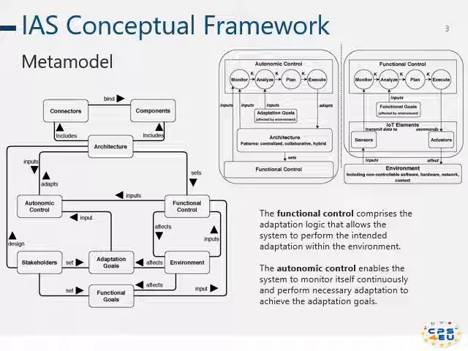You see also the autonomic control component that lets the system monitor itself continuously and perform necessary adaptation to achieve the adaptation goal. It monitors the system situation and assesses both the system functionality and quality to update the knowledge base. So the autonomic control analyzes the data coming from architectural components, compares them with goals, and sets a proper adaptation strategy to be executed by the architectural variant. This component changes the combination of components and connectors in the form of architectural adaptation.